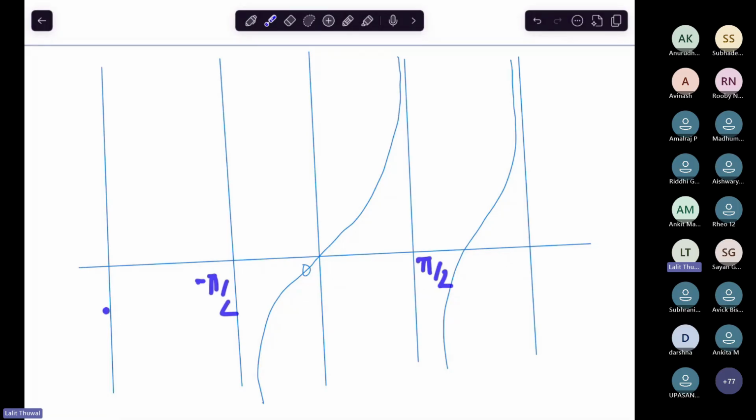If you draw the line minus 1, the graph of tan cuts it once. Similarly, the graph of tan in every other interval of this form cuts it once. In this way, we have countably many points; you can count them 1, 2, 3, and so on. Is it clear?